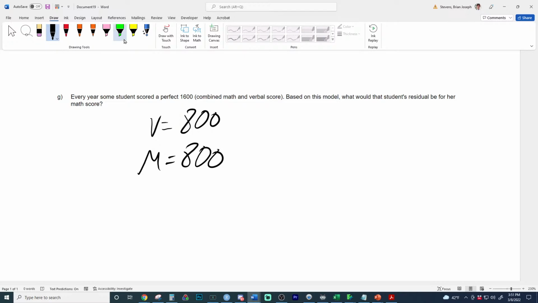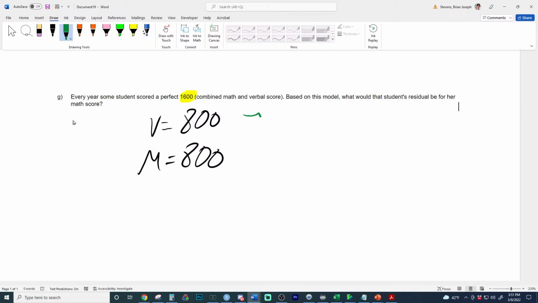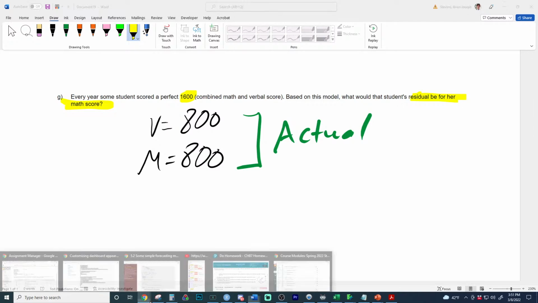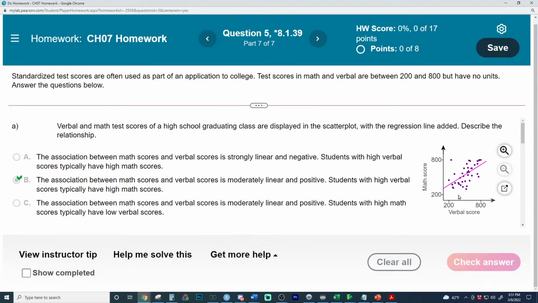Now, these values are the actual score someone made. This person actually made this. We are not looking for the actual, we are looking for the residual. And what's the residual of their math score? So we need to figure out how much we missed their prediction by. You can actually get an estimate for this if you look at the equation or the output. Where is our output? Here it is right here.